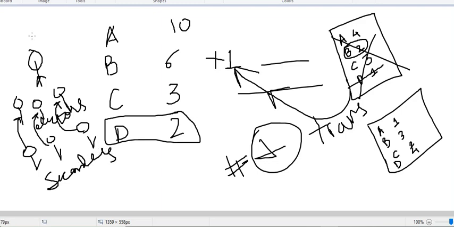Okay, and he is the president, and these are the electors. So these are electors, these are seconders, and he is the president. Understood?